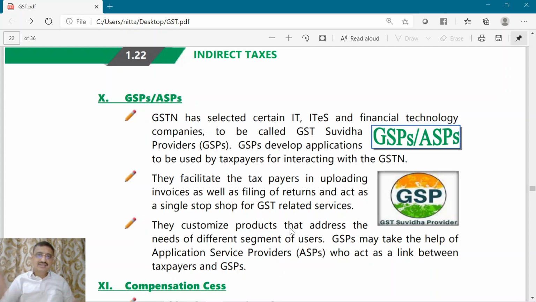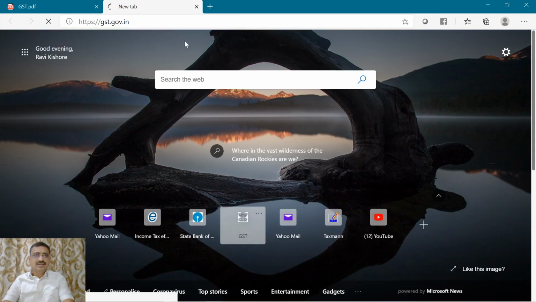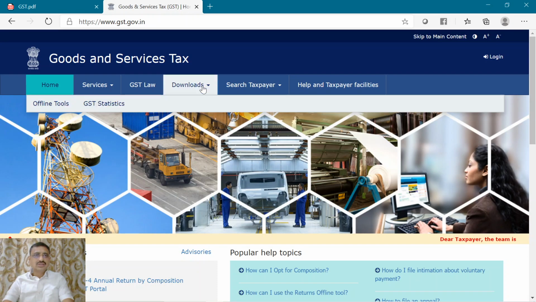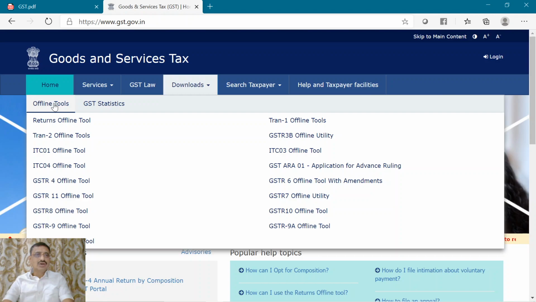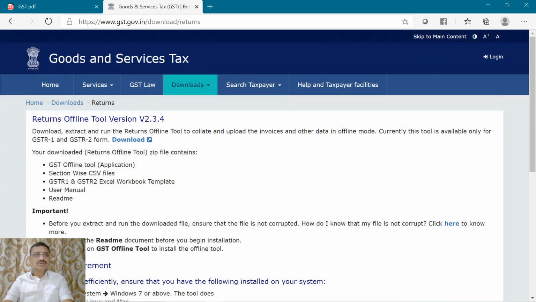You want to file a return. Now the software developed by this GSP, he will take it. Of course they are available for download. If you go to this GST portal, in the GST portal there is called downloads. Now in the downloads you have offline tools. Now return offline tool.